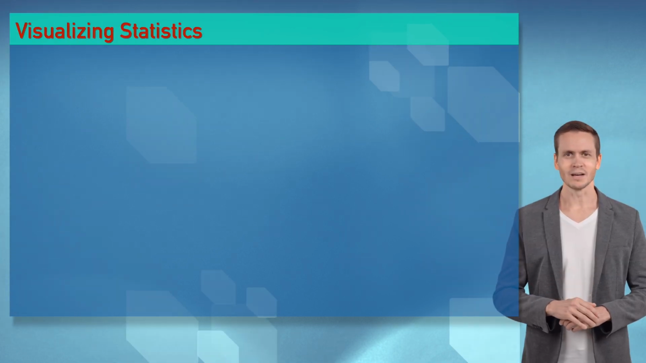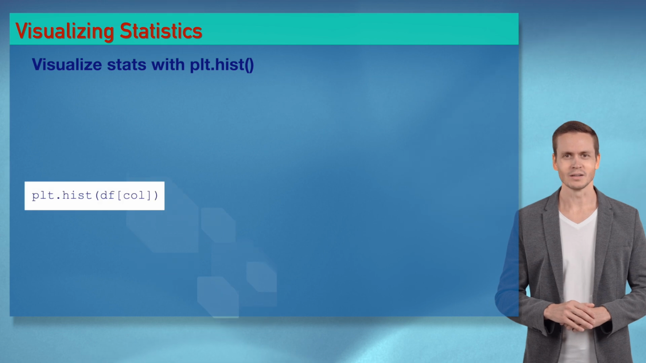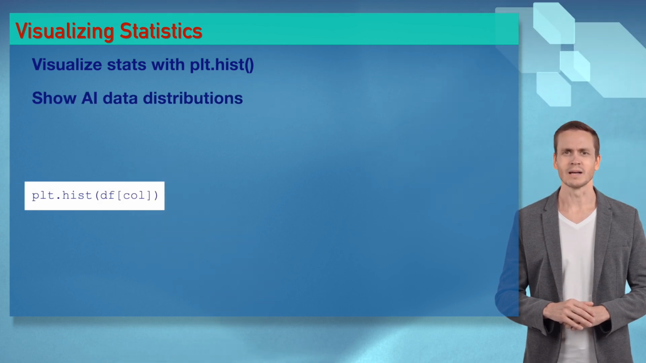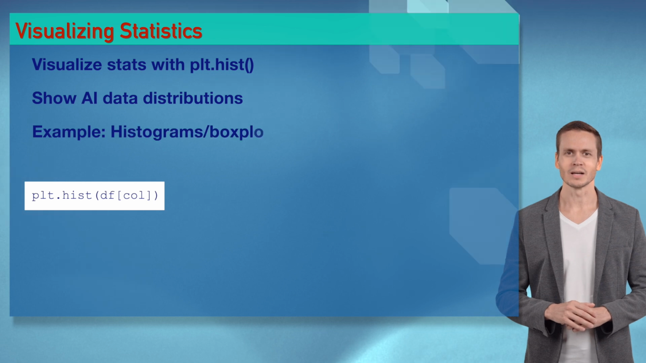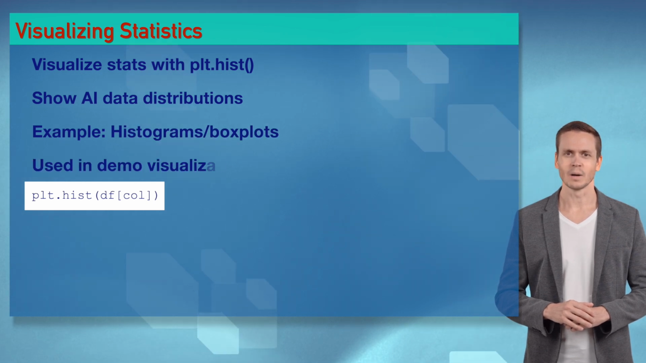Wizards, plt.hist() visualizes stats like a sexy plot for Sophia, showing AI data distributions. It's a visualization party. Let's drop this code beat and make it pop.